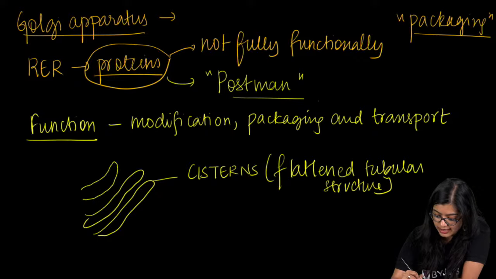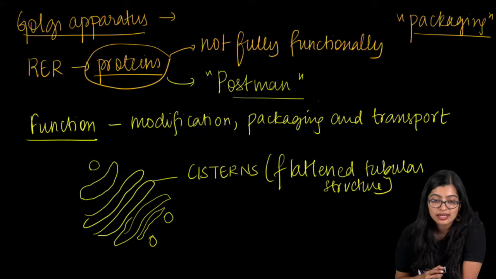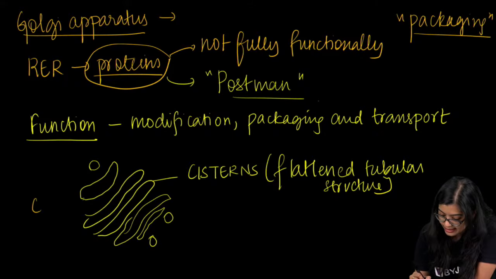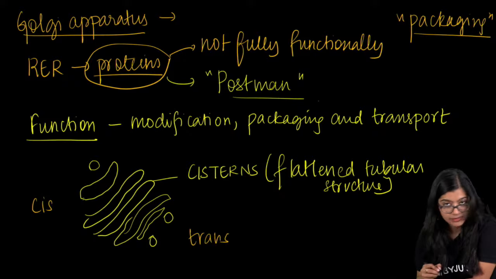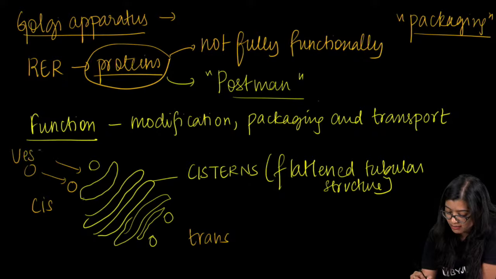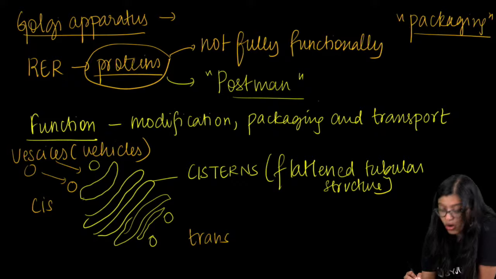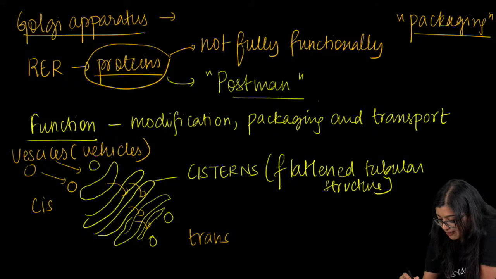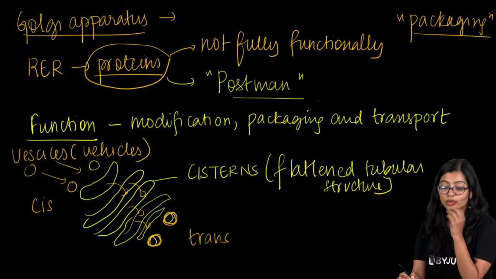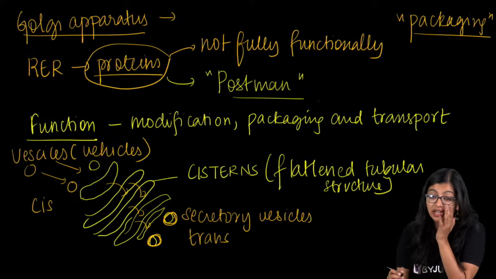Now in this case, we see that there is one part here, right? So Golgi will look something like this, okay? Now there are 2 parts. One part here is the cis part and the other one is the trans part. Now the cis part is the part which receives the vesicles, which are nothing but small vehicles, okay? Think of it as small cabs which the protein takes to reach it, right? So the vesicles will reach Golgi. Now inside this, it will undergo modification. And finally, they will be ready to be transported through secretory vesicles, right? So secretory vesicles will transport it.